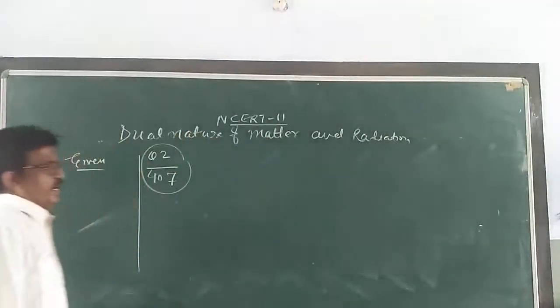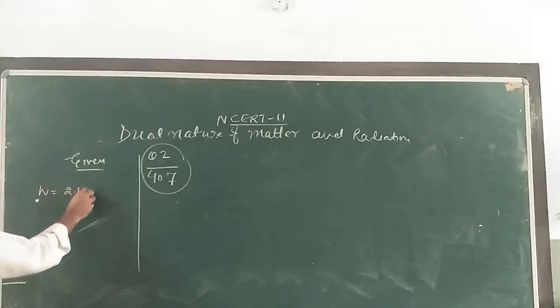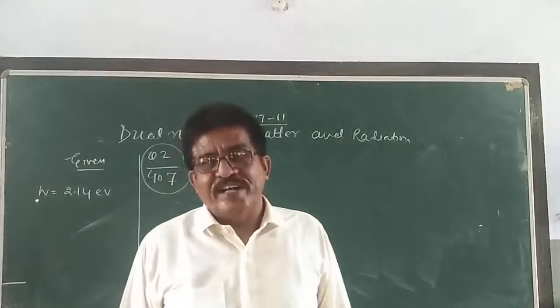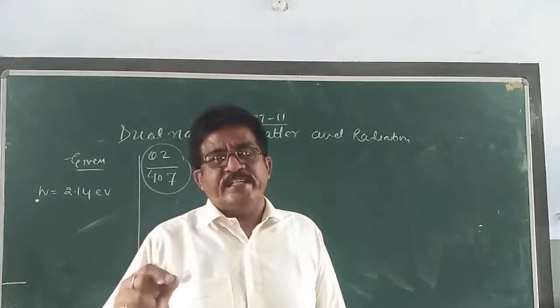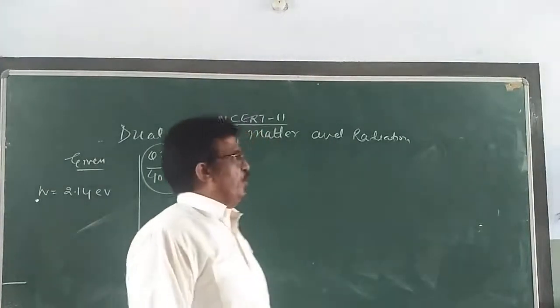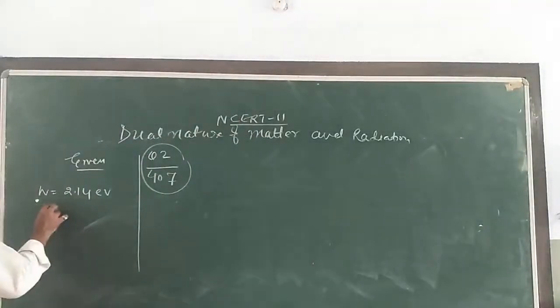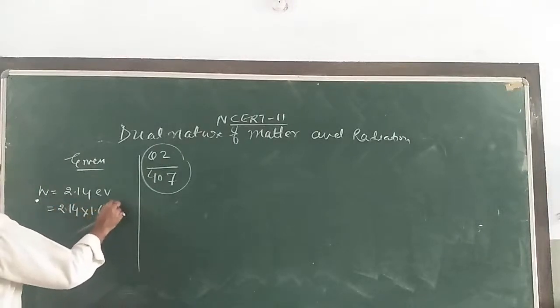Then, dear children, I can say here W is given to you for cesium metal, that is 2.14 eV. If I want to convert electron volt into joule, what do I have to do, sir? We have to multiply it by 1.6 into 10 raised to the power minus 19 joule. So write down 2.14 into 1.6 into 10 raised to the power minus 19 joule.